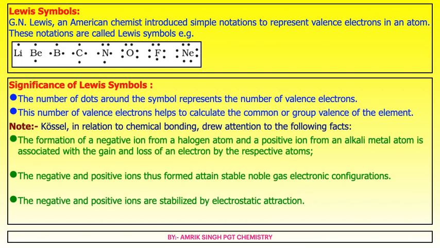Significance of Lewis symbol. The number of dots around the symbol represents the number of valence electrons. This number of valence electrons helps to calculate the common or group valence of the element.